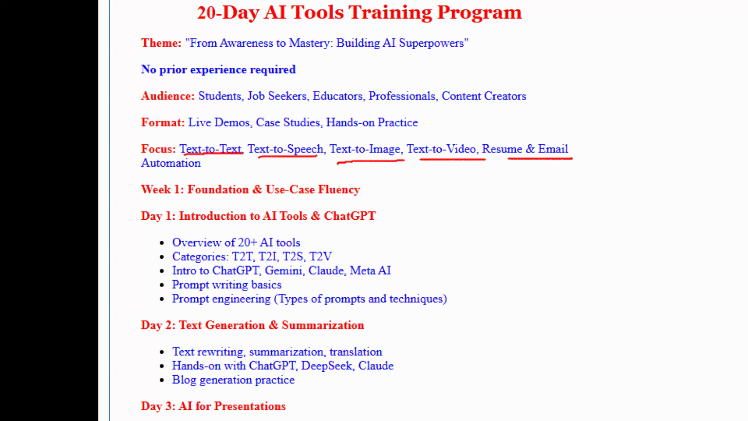So resume and email automation, how to do that and all these things we are going to work with. So see, this category already said: T2T, which is nothing but text to text, text to images, text to speech, and text to video, guys.